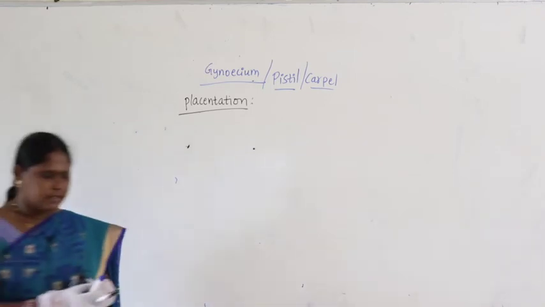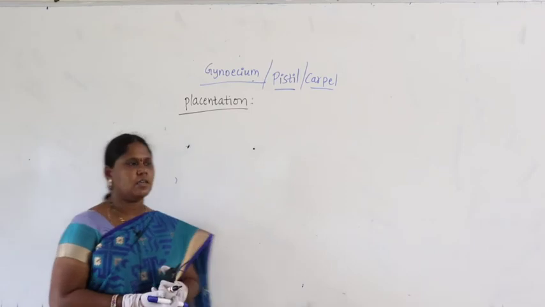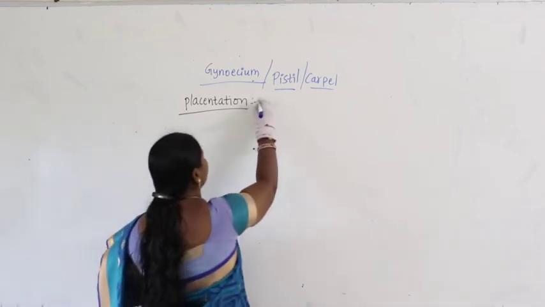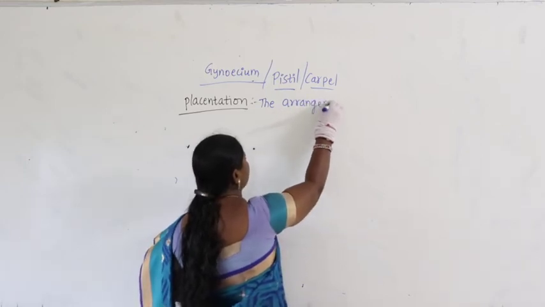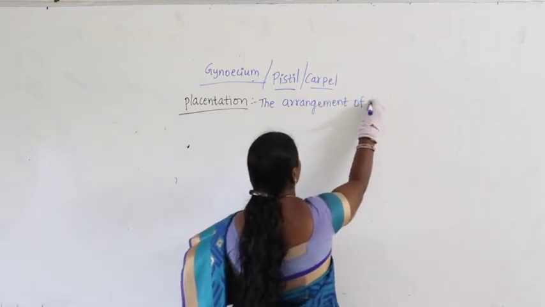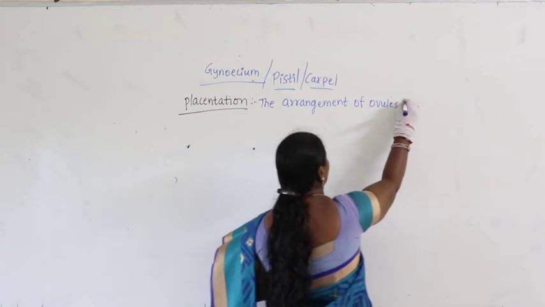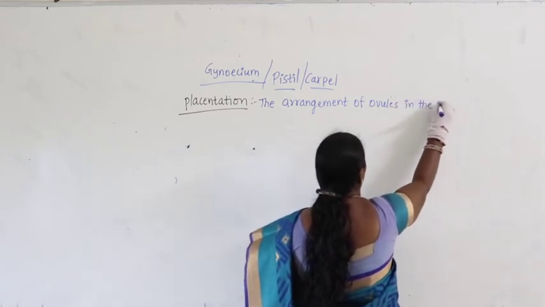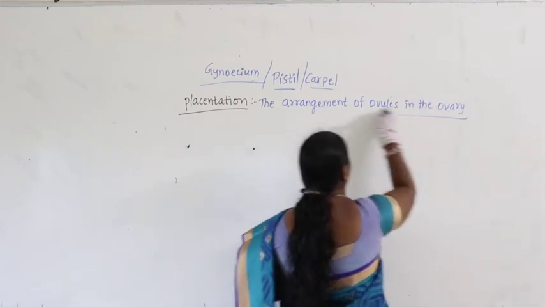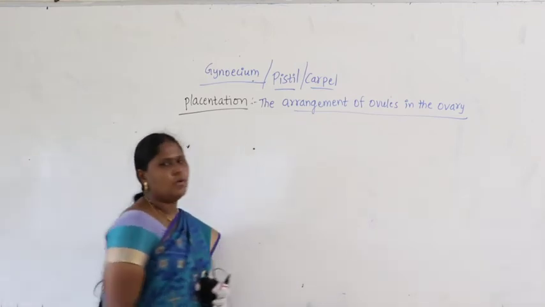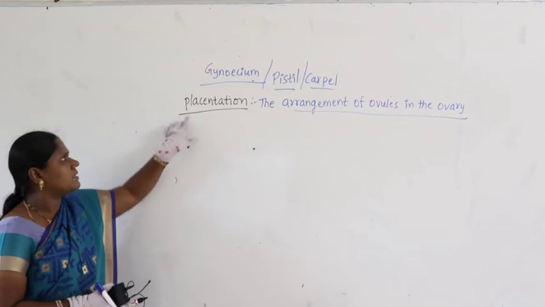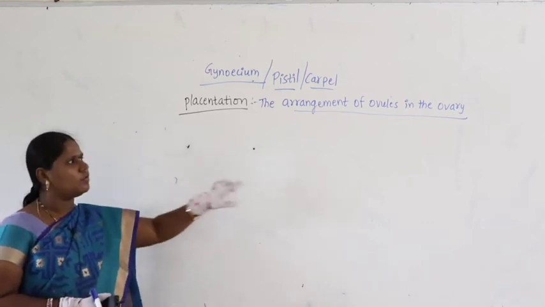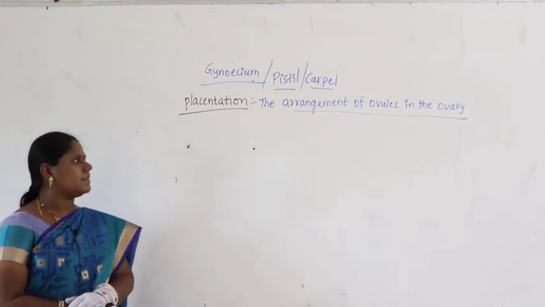So, what exactly is meant by placentation? Placentation is nothing but the arrangement of ovules in the ovary. The arrangement of ovules in the ovary. It is called what? Placentation. The arrangement of ovules in the ovary is called placentation.